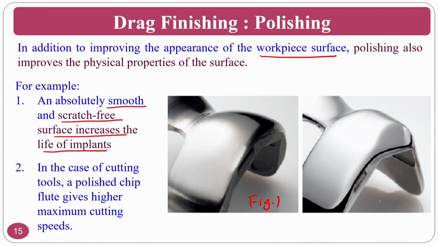Figure 2, you can improve the surface roughness, and at the same time you can improve the aesthetic appeal; a good look will come, and the brightness will also come on the surfaces. Okay. If you see figure 1 to figure 2, the surface roughness is decreased, that means the finishing is improved, that means the polishing action has worked here. Shining also is improved, that means the aesthetic appeal.